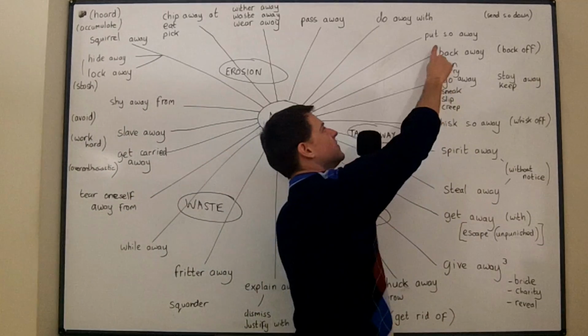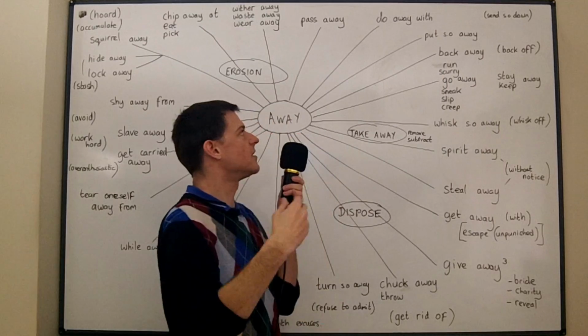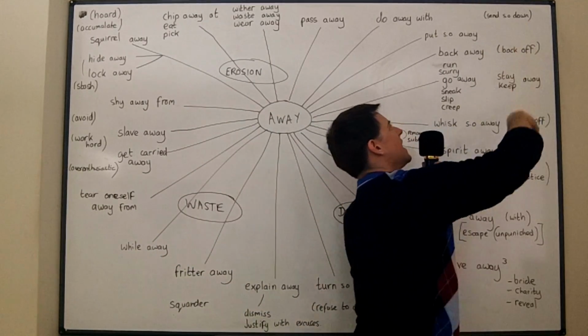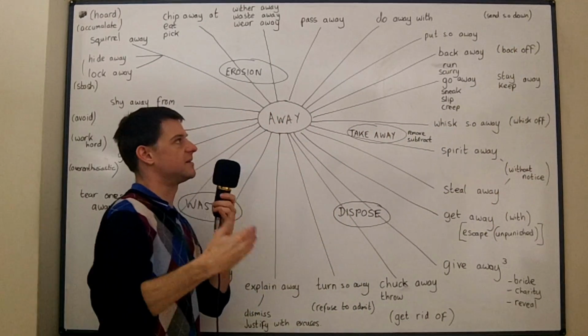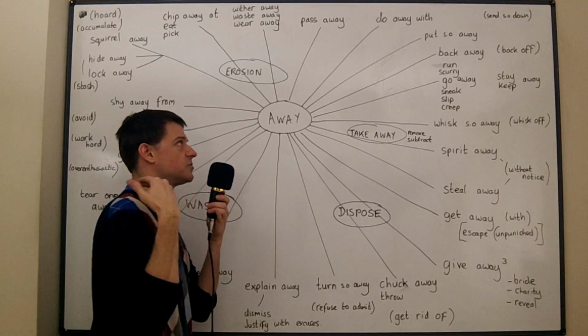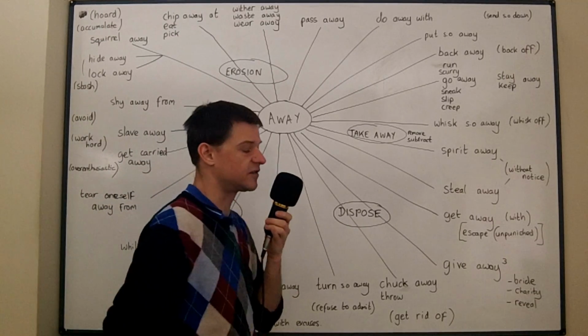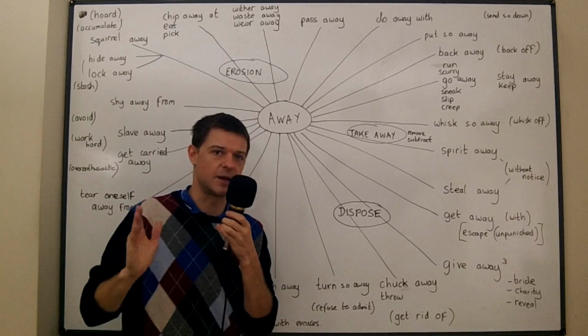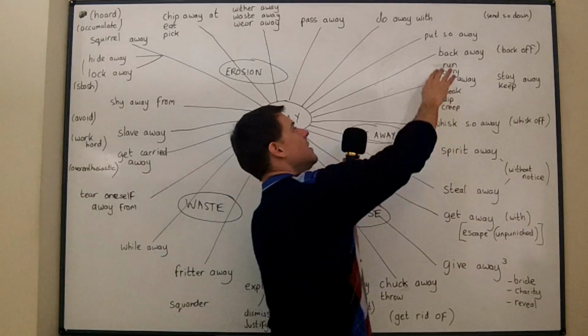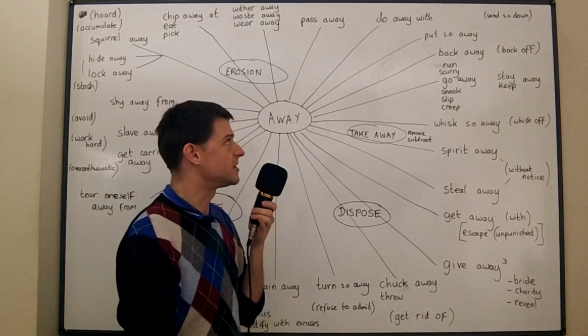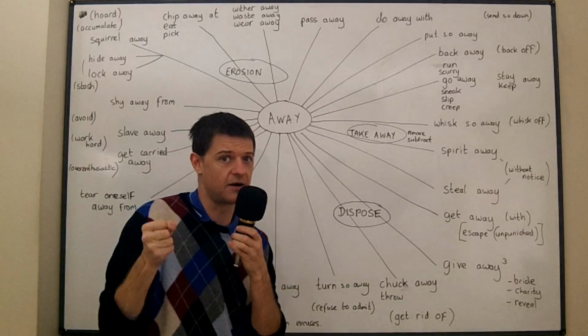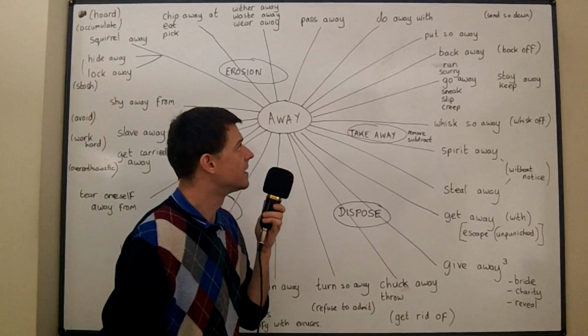Okay, if somebody is put away, then it's the same as send someone down. The judge sent him down for 5 years. The judge put him away for 5 years. The judge gave him a 5-year prison sentence. So, put someone away, it means put someone in prison. Put someone behind bars is another expression.